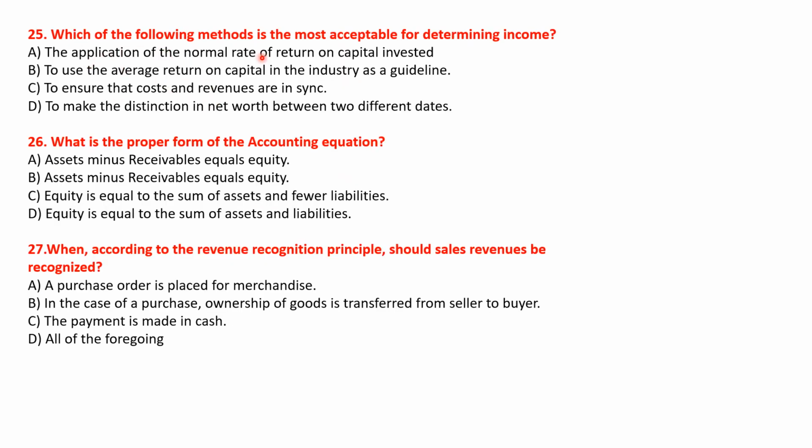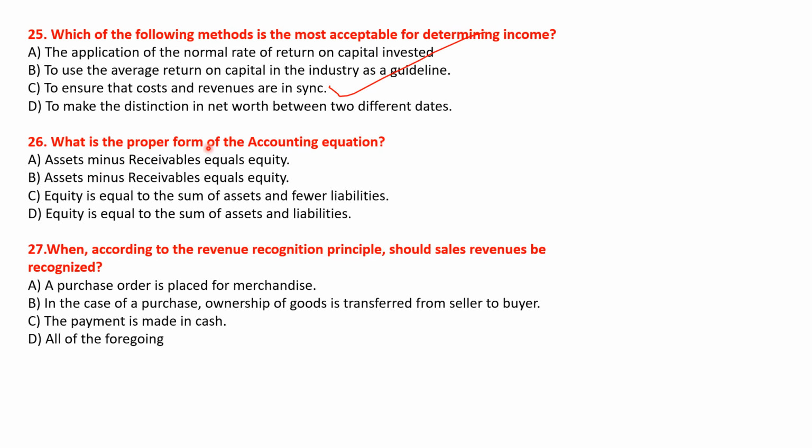Which of the following method is the most acceptable for determining income? ऑप्शन देखते हैं. The application of the normal rate of return on capital invested, to use the average return on capital in the industries as a guideline, to ensure that the costs and revenues are in sync, to make the distinction in net worth between two different dates. Okay, so इसका सही आंसर होगा ऑप्शन सी, to ensure that the costs and revenues are in sync. Okay, अगला क्वेश्चन देखते हैं.